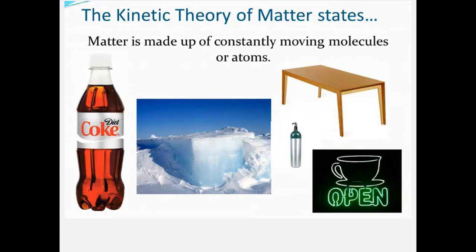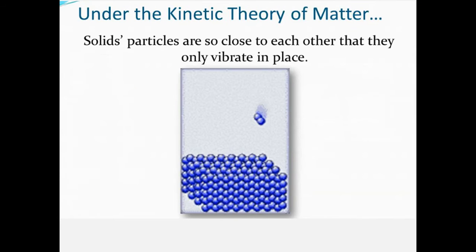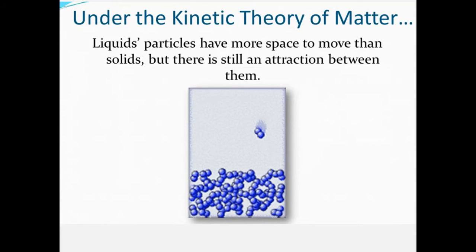That means in any state of matter, whether molecules or atoms, they are constantly moving or are in random motion. Now, under the kinetic theory of matter, solid particles are so close to each other that they only vibrate in place. That means they have no actual movement because of very little intermolecular space.